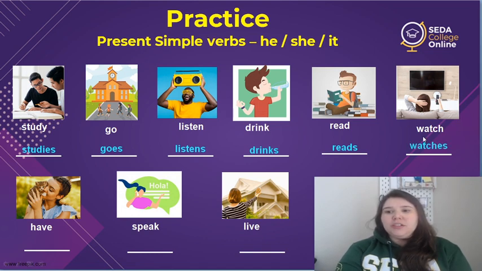So if it finishes in ch, we add es, so watches. Have, never haves, okay? We say has, it's an irregular verb. Speak, speaks, and live, lives. All good?